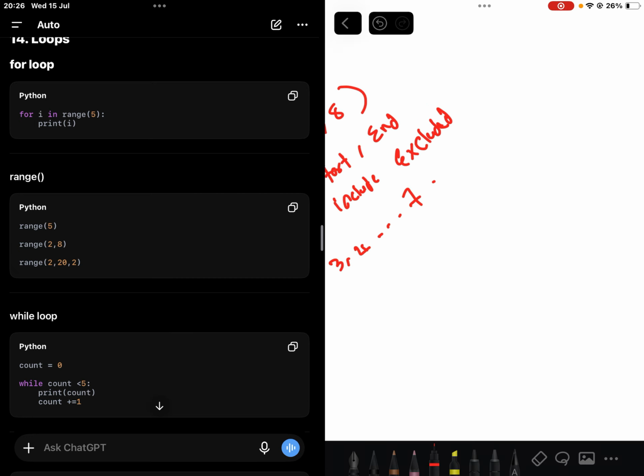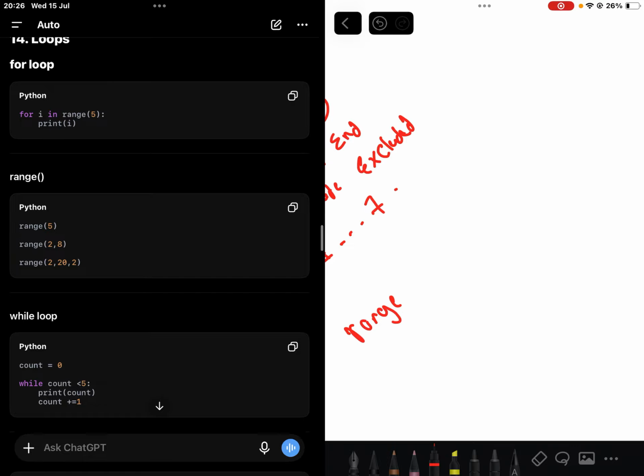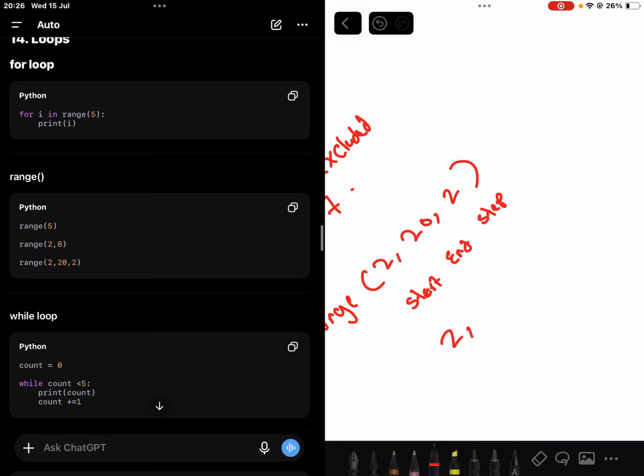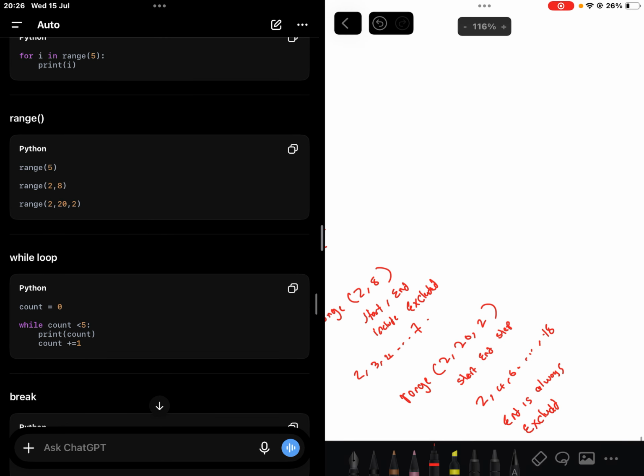Then there's the last type of range, like 2, 20, 2. So start, end and step, meaning it starts at 2, 4, 6 up until 18. Remember, end is always excluded. It's just a stop criteria.